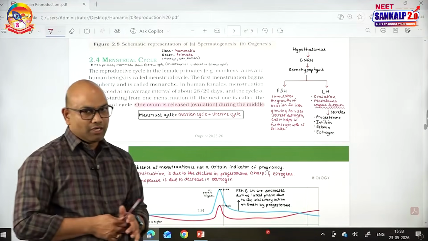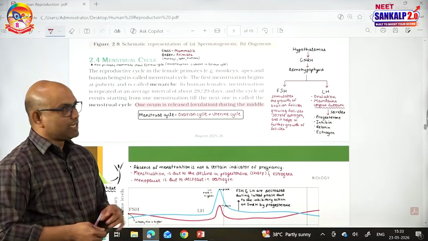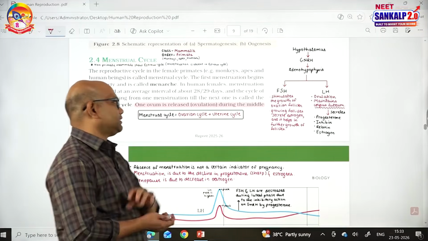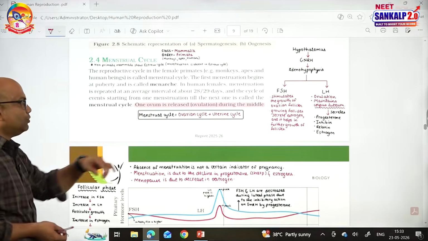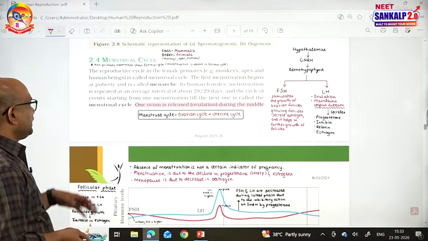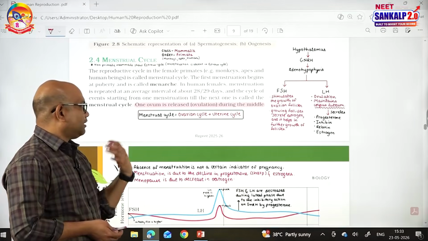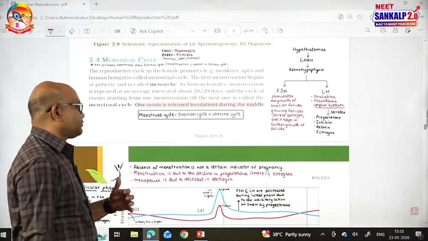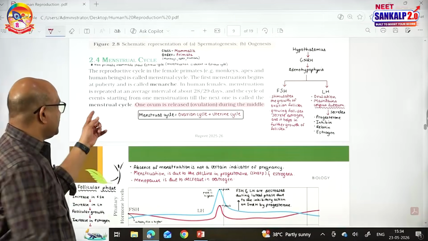On an average, one menstrual cycle in a female occurs for about 28 to 29 days. So all these cyclical events occurring in this particular period, from one menstruation till the next menstruation, is called the menstrual cycle.